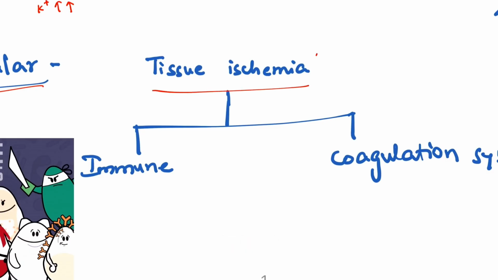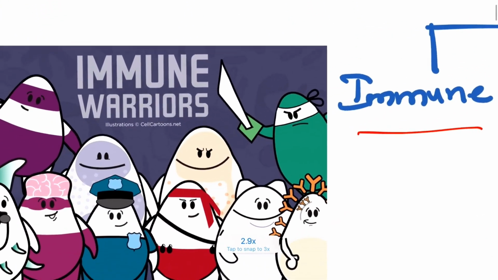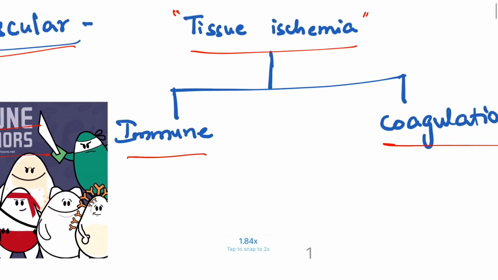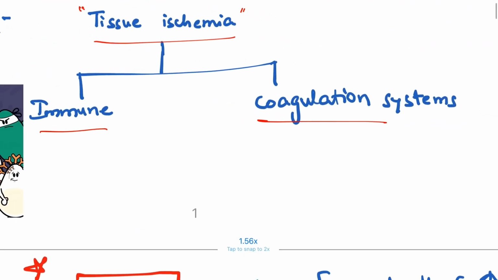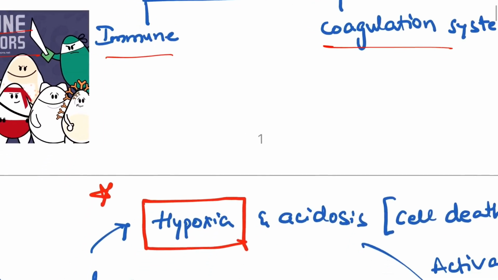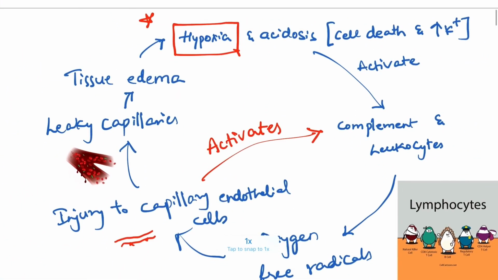So in case of tissue ischemia, there will be two systems activated in our body. Here comes our heroes, which are nothing but immune warriors, which they always fight against the pathogen inside our body. So they are known as immune warriors. So these are the immune system activation as well as the coagulation system. These two will get activated when there is tissue ischemia due to decrease in oxygen delivery to the cells. So what will happen? So this one I have tried to make it into a diagrammatic way so that you will remember it more well.